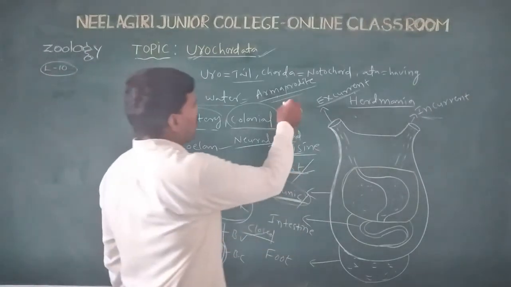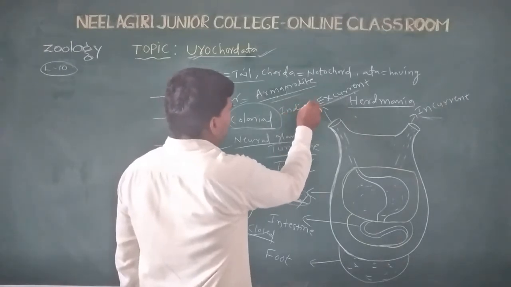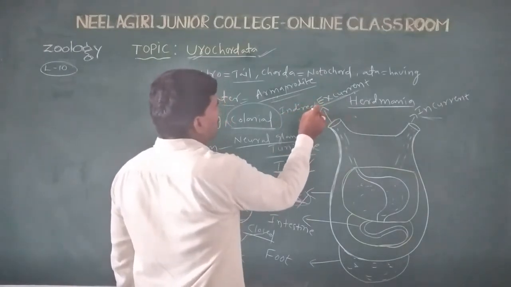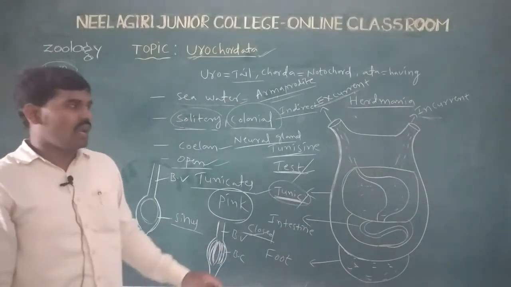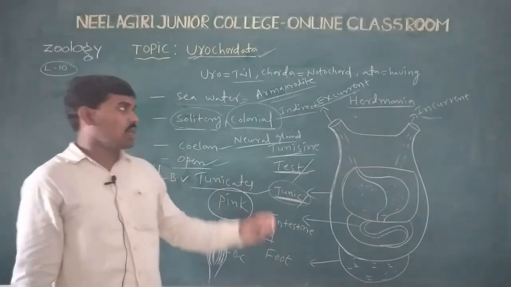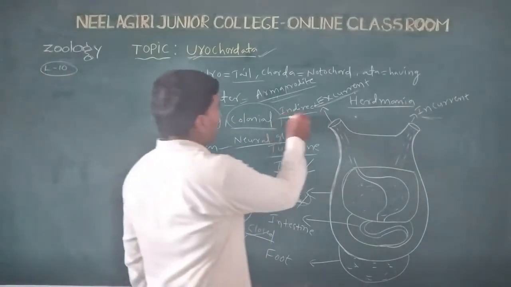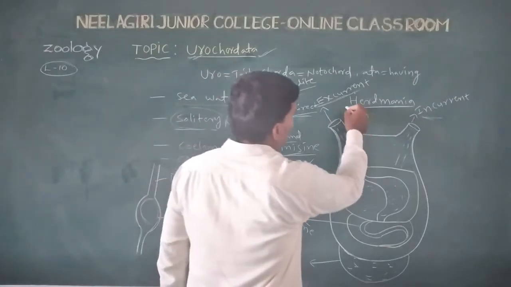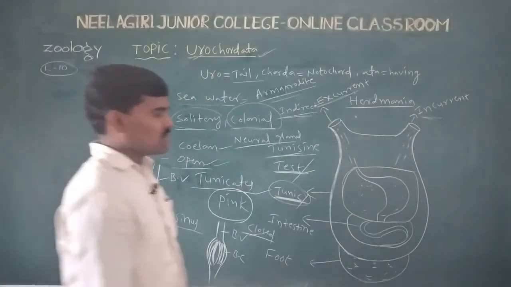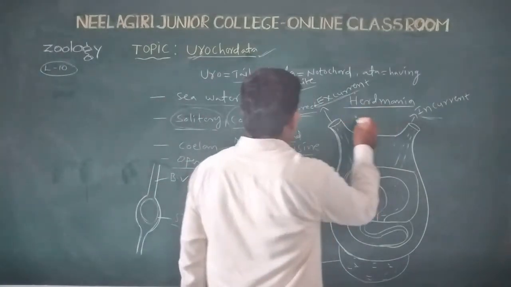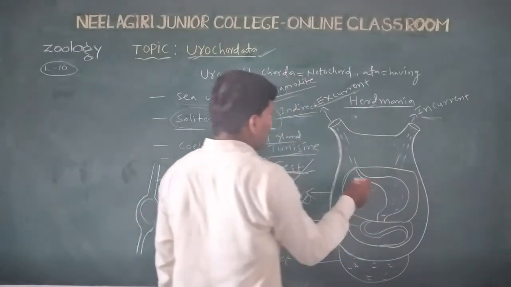The development is indirect development, because larval stages are present. In Herdmania, the larval stage is present: the ascidian tadpole larva, in the Herdmania life cycle.